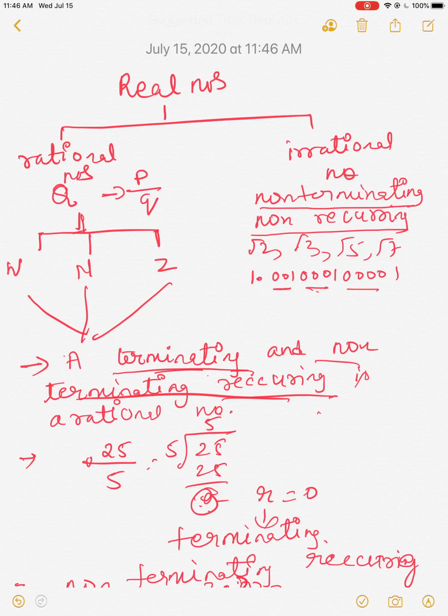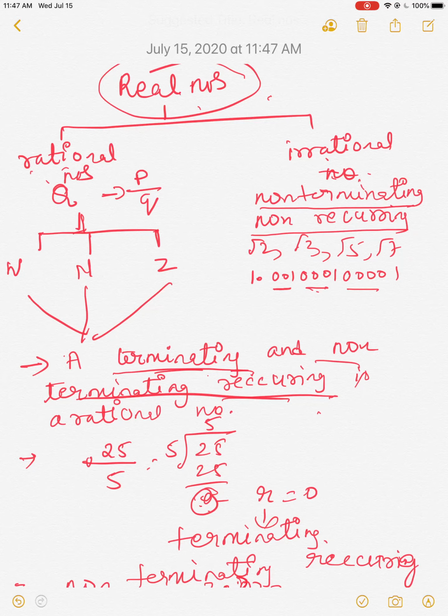Okay, this is about the set of rational numbers and irrational numbers called real numbers. Rational numbers are a subset of real numbers, and irrational numbers too. Both together, rational and irrational, will be forming the real numbers. All irrational numbers are real numbers, जितने भी irrational हैं वो सब real numbers हैं.